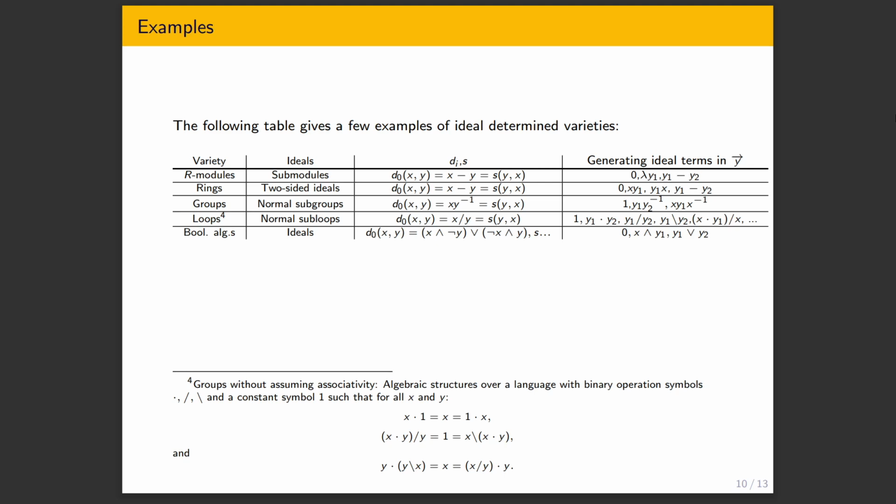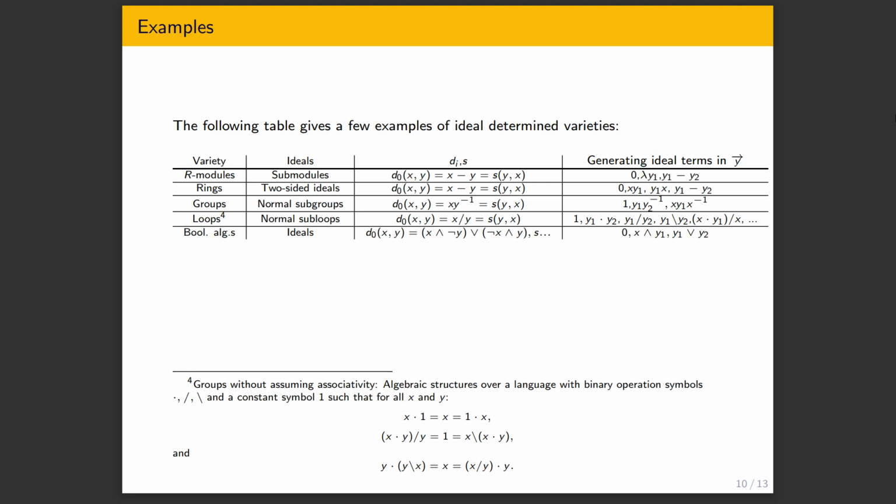For loops, you can see there's dot dot dot, and for Boolean algebras, there's also dot dot dot in the di and s terms, just because I couldn't fit it in the table. So we have everything we would expect. We have R modules, rings, groups. Now loops are a generalization of groups with dropped associativity, and Boolean algebras as well.